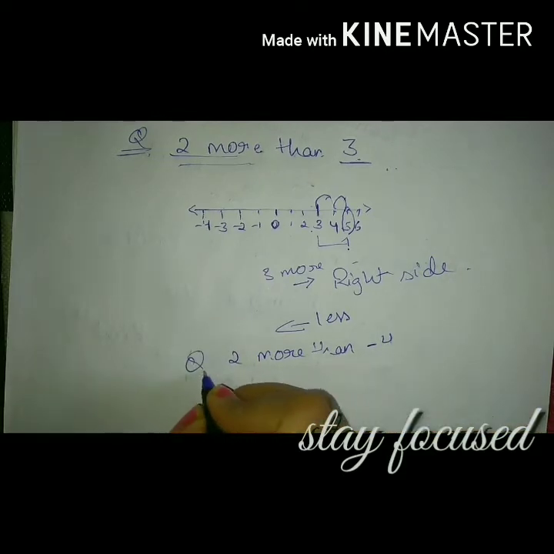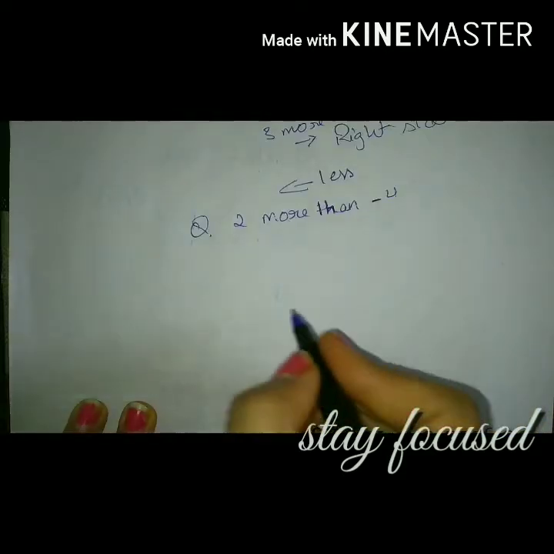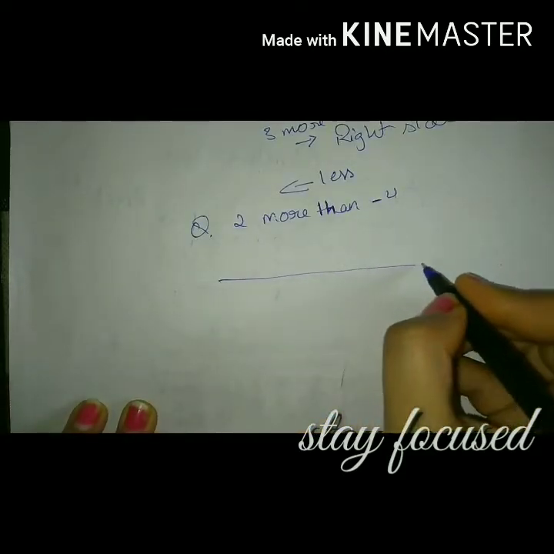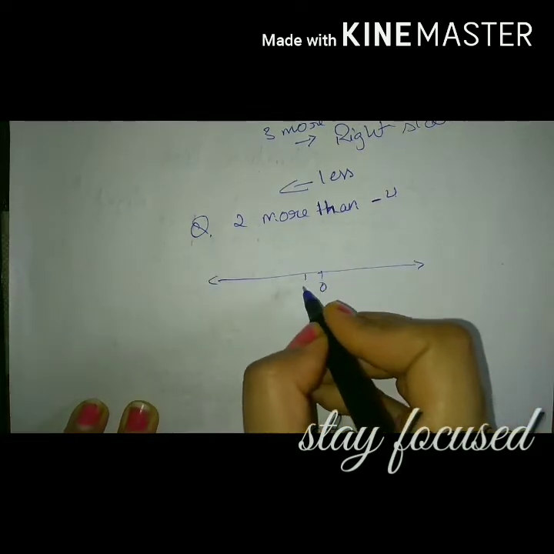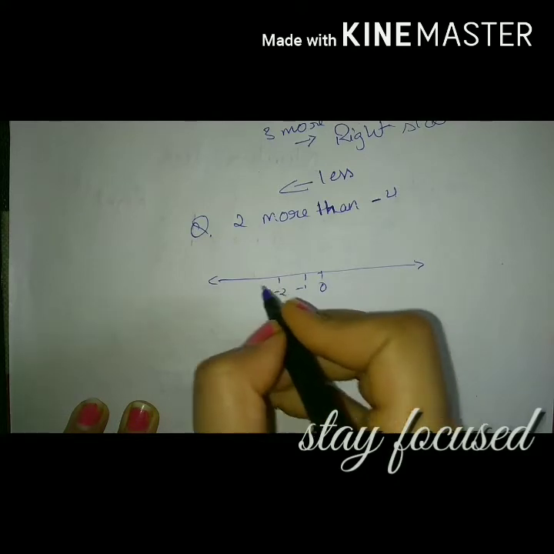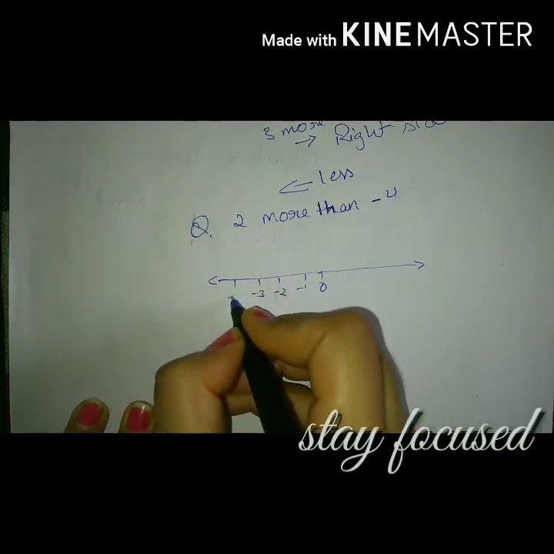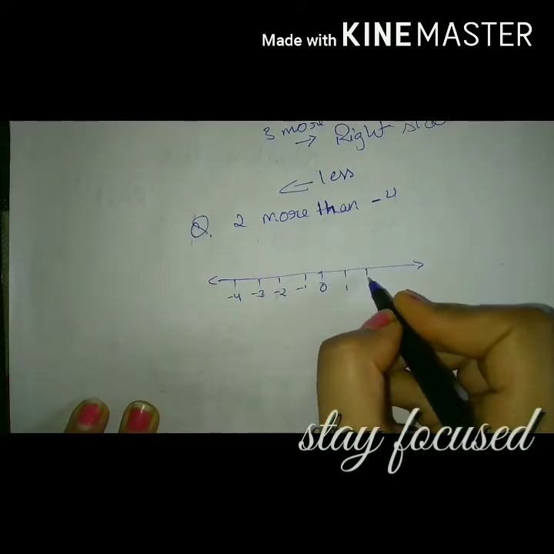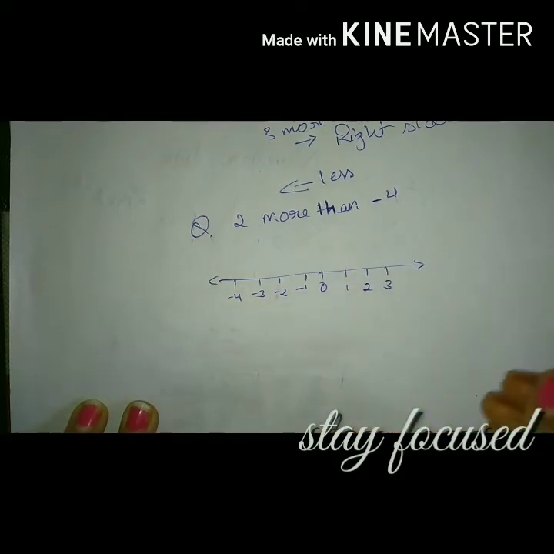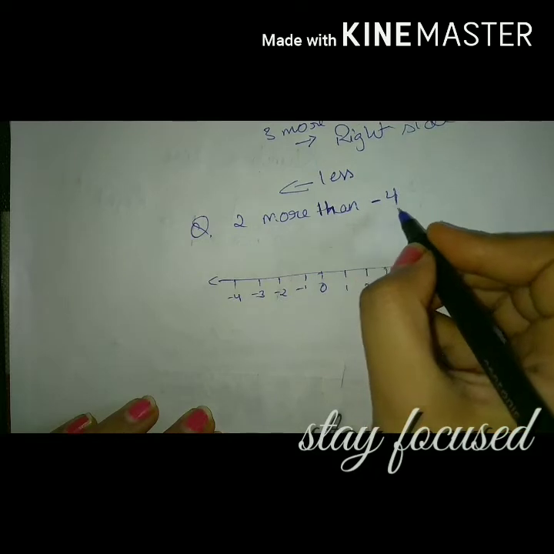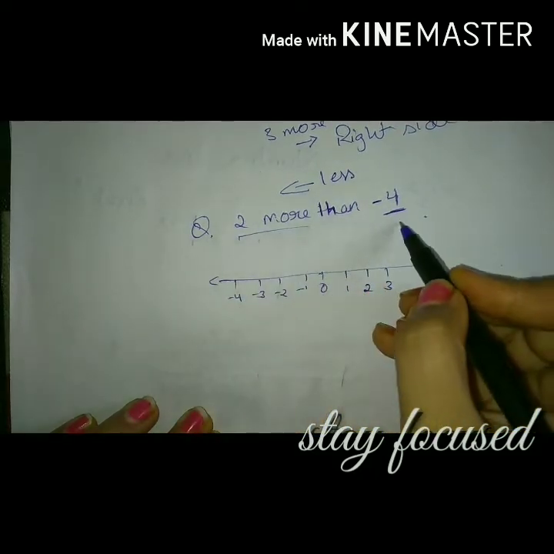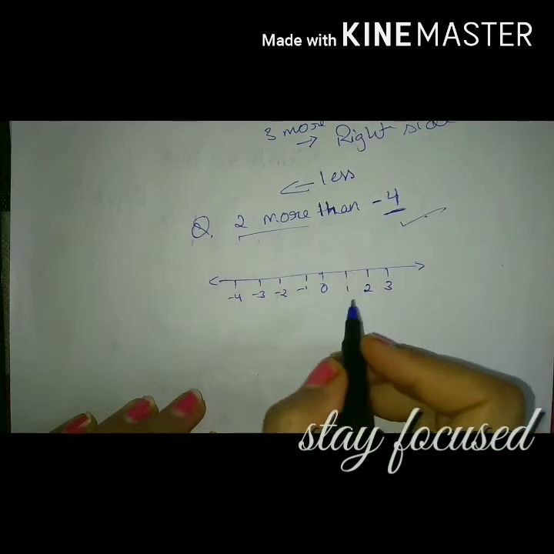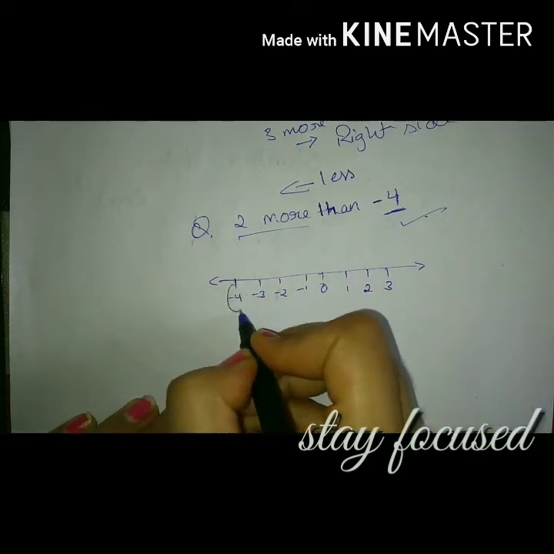minus 4. Let's draw a number line. 0, minus 1, minus 2, minus 3, minus 4, 1, 2, 3. So from where do we have to start? From minus 4, as our question is 2 more than minus 4. So where is our minus 4? Here we have minus 4.